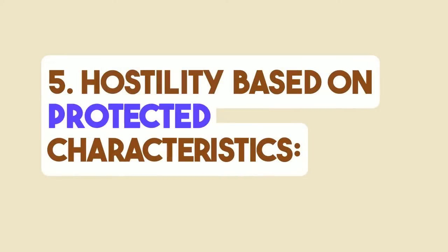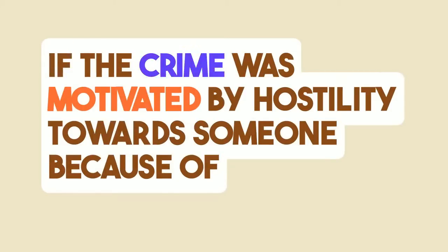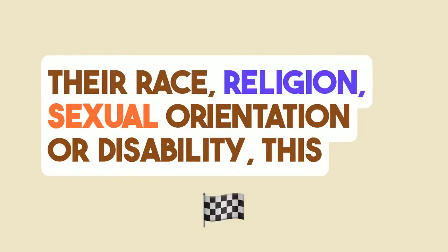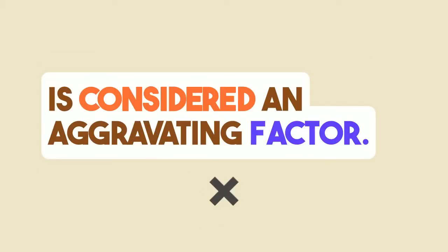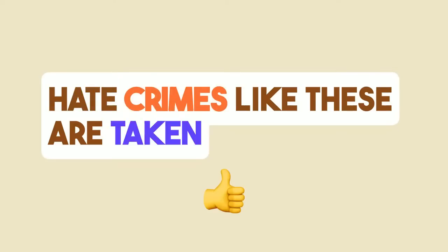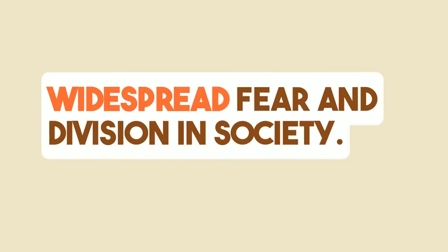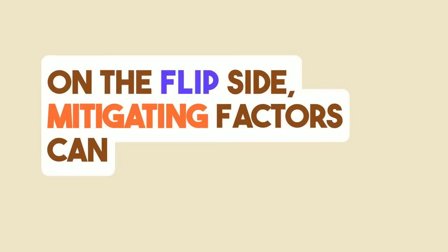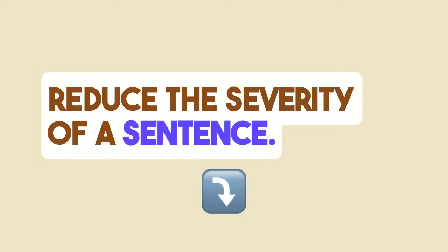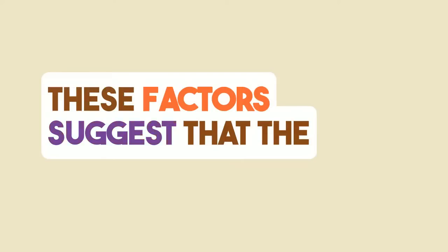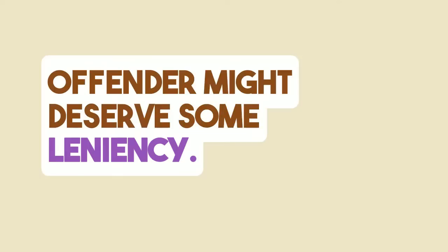Hostility based on protected characteristics. If the crime was motivated by hostility towards someone because of their race, religion, sexual orientation, or disability, this is considered an aggravating factor. Hate crimes like these are taken very seriously because they can cause widespread fear and division in society. On the flip side, mitigating factors can reduce the severity of a sentence. These factors suggest that the offender might deserve some leniency.